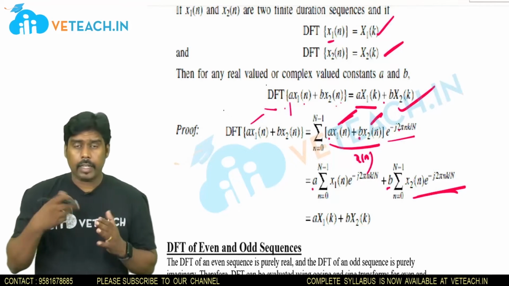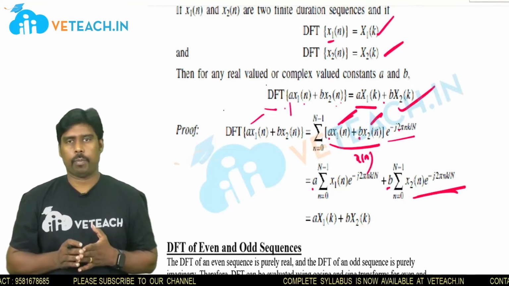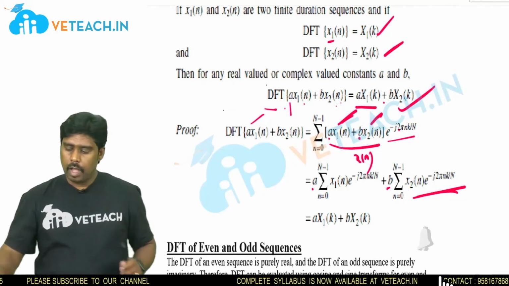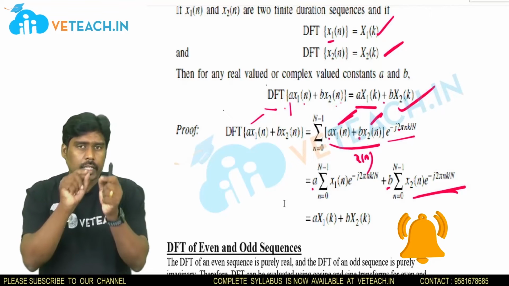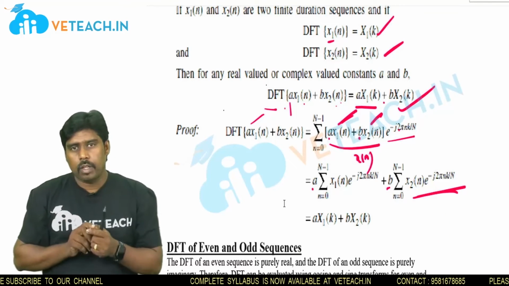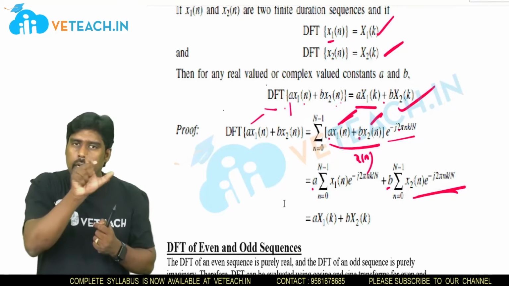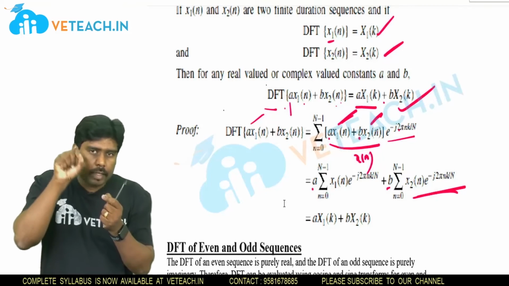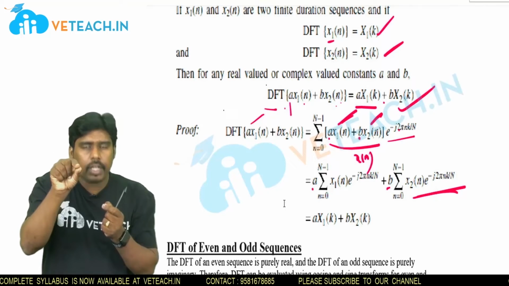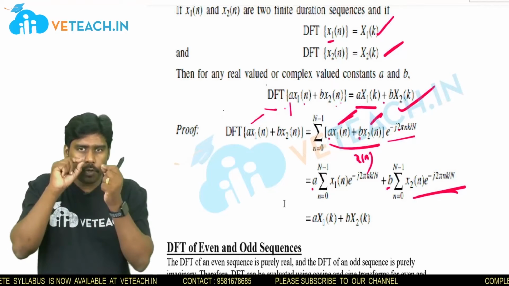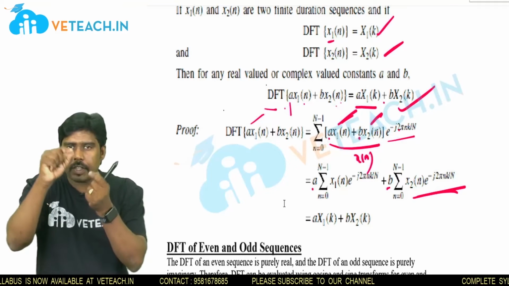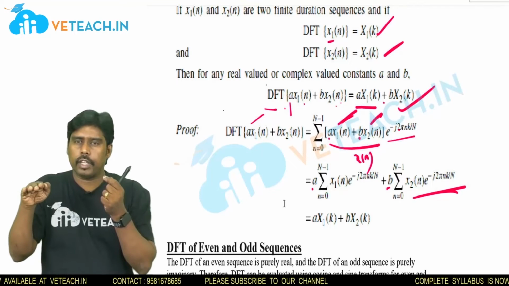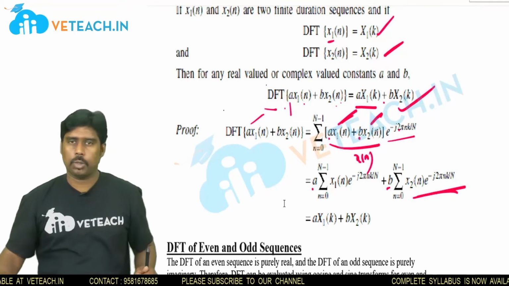Now, the next property is the time shifting property. Before going into this property, I would like to explain what circular shifting is. In the beginning classes you learned about time shifting. Now, what is circular shifting? What is the difference between time shifting and circular shifting? If you clearly understand the difference between linear time shifting and circular time shifting, then that property will be very easy to understand and learn.